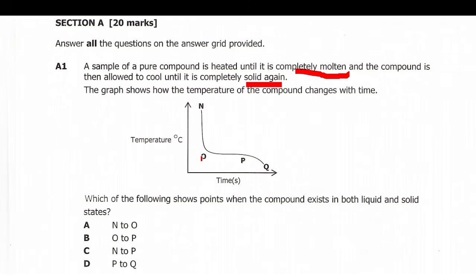So when the temperature started decreasing, it reached this point when it started changing from molten, which is liquid form, to now solid form. So from point O to point P, this compound existed in solid and also liquid state. So our answer here is supposed to be OP. So from O to P.